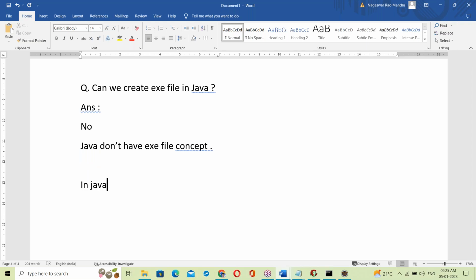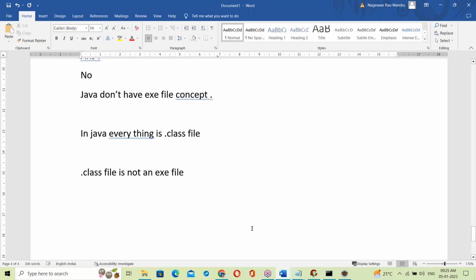In Java, everything is a dot class file. See, a dot class file is not an exe file. The exe file is different, and the dot class file is different here.